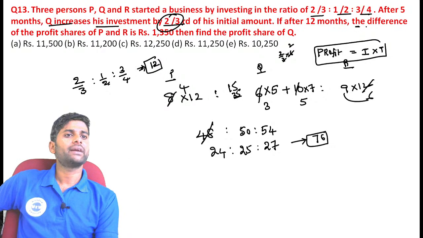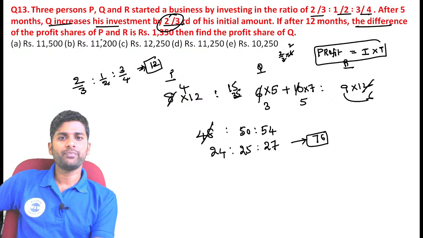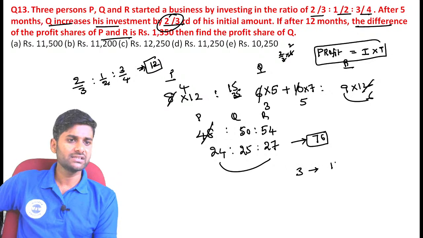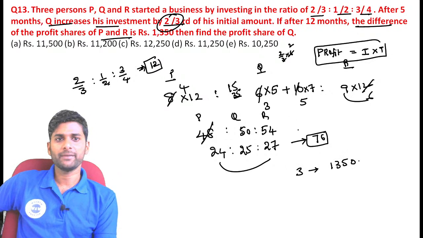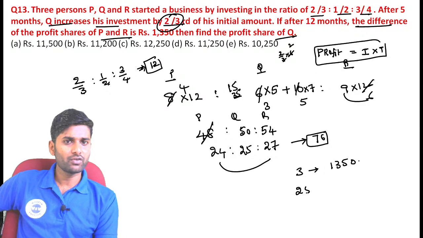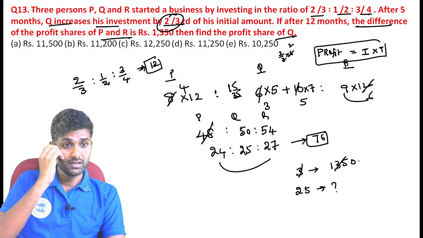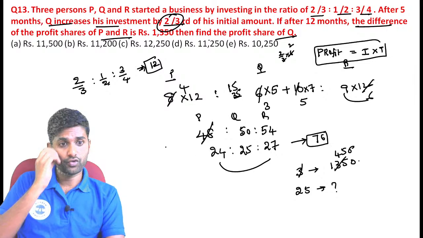Now see the comparison. The difference between the profit share of P and R is 3 quantities. The value becomes 1350. Now what is the profit share of Q? Profit share of Q is exactly equal to 25 quantities. 25 quantities is equal to how much? Cancel here. 3 fours are 12, 3 fives are 15, so 450.